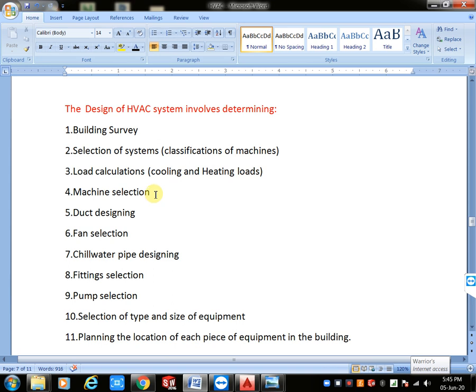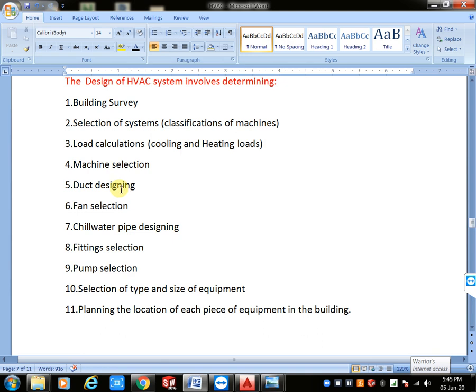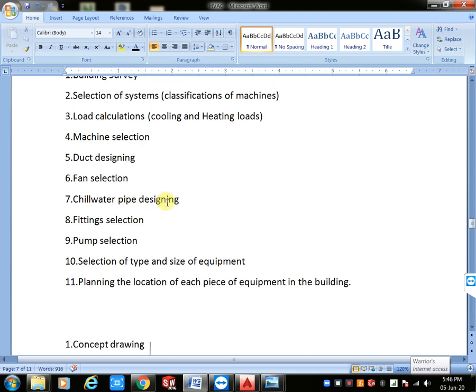Next you have duct designing. This is the duct designing process. We have single line duct and double line duct. First of all we will give single line duct, SLD, single line duct routing. After that it will be converted into double line duct. Okay, next you want to do fan selection. Next, chill, if you take any machine, definitely we want to maintain chilled water piping. Next you take chilled water piping design. Next fitting selection, we have different types of fittings. You take fitting selection and pump selection.